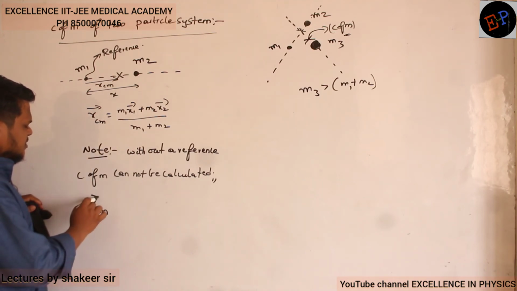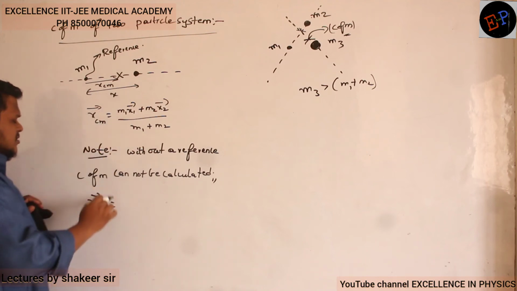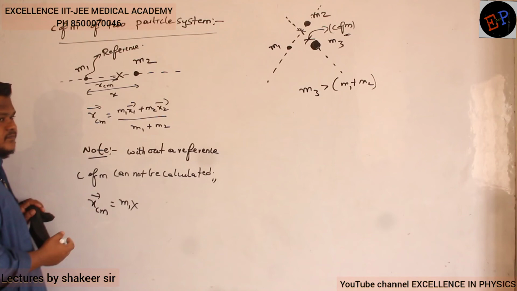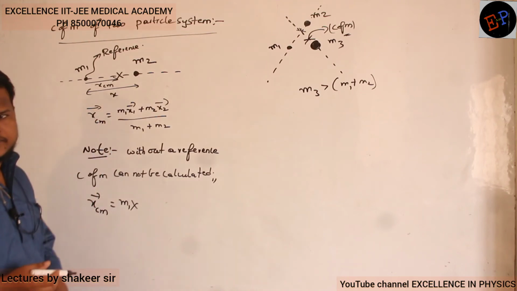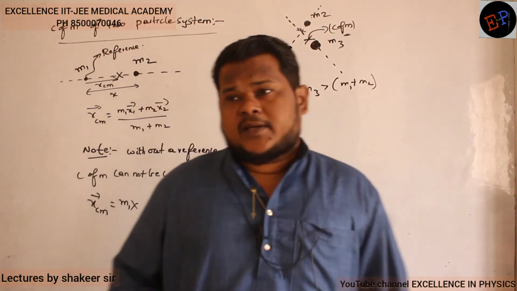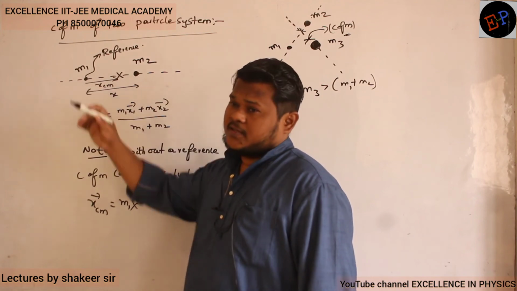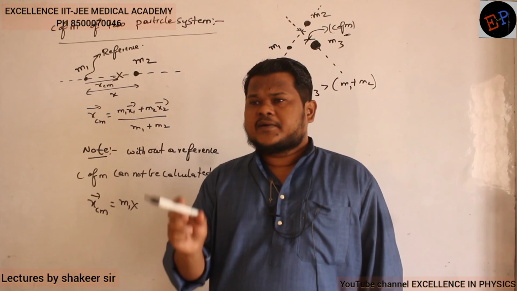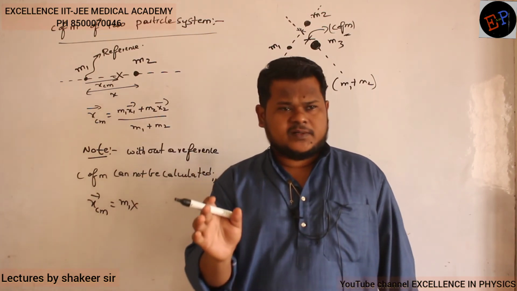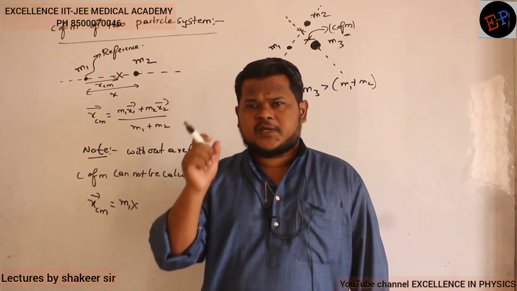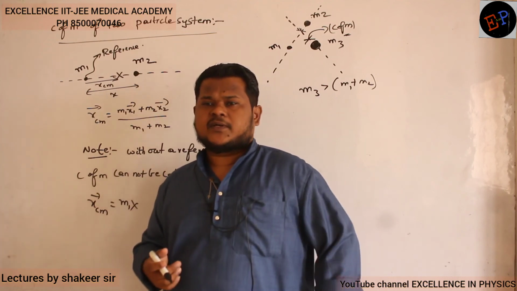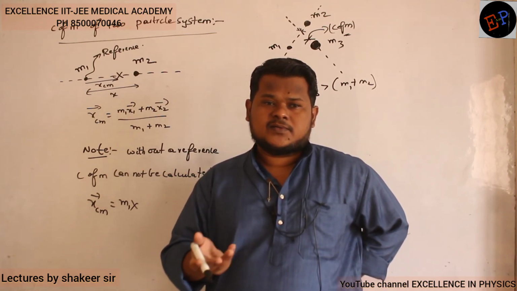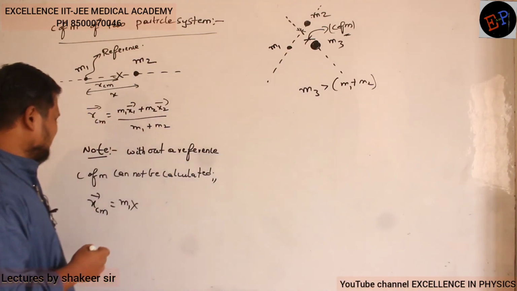So x center of mass dash is equal to mass of first body, m1. Clear? And what is x1 dash? x1 dash is the distance of first mass from the reference. Distance of mass m1 from which point? From the reference. Which is the reference you have taken? m1 only. From m1, what is the distance of m1? 0. So x1 dash will become 0.